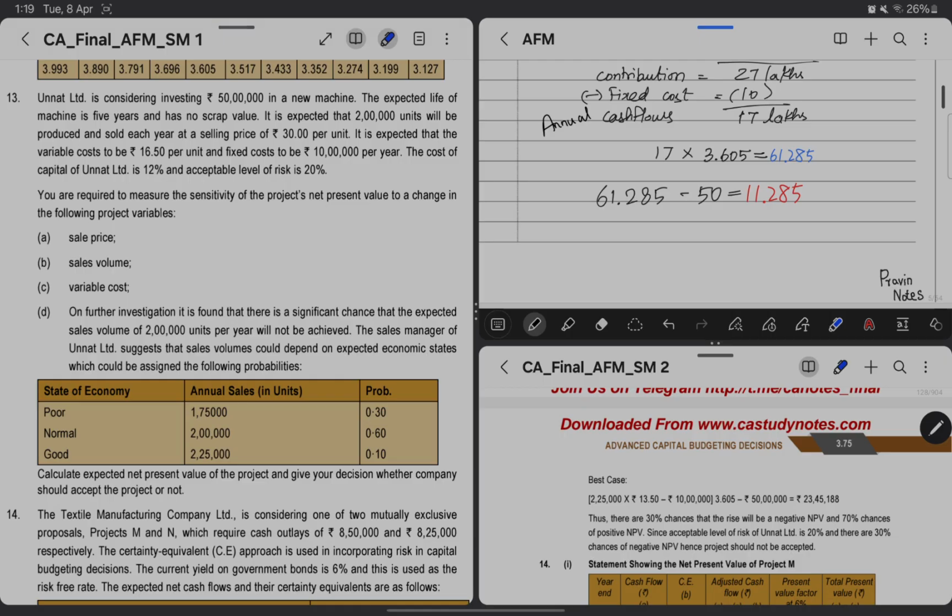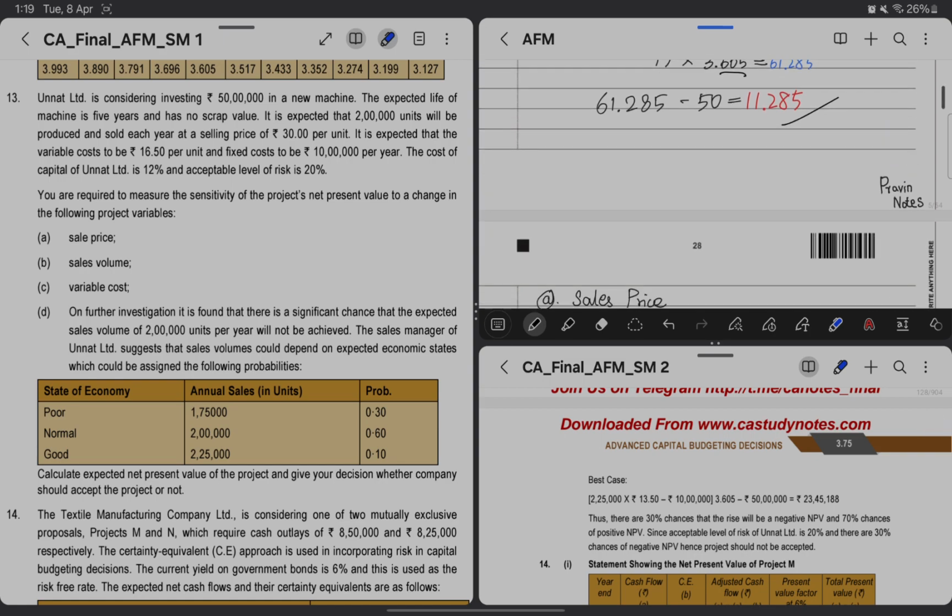Now going further, we know that the cost of capital is 12%, so we can take the annuity factor for the life of the project. The life is 5 years, so the 5 year annuity factor will be 3.605. If the question gives an annuity factor, then we can use that, but if it is not there, then we can take up to 3 decimals and proceed with the problem. Now 17 lakhs into 3.605 will come up to 61 lakhs 28,500. Now reducing the initial investment of 50 lakhs, we will get a value of 11 lakh 28,500. This will be the base NPV.